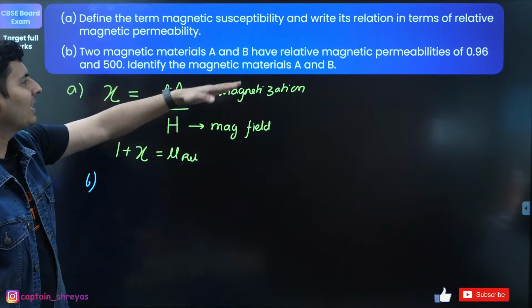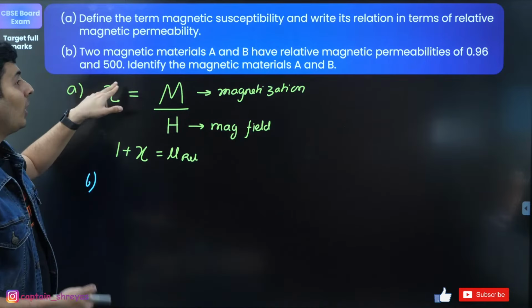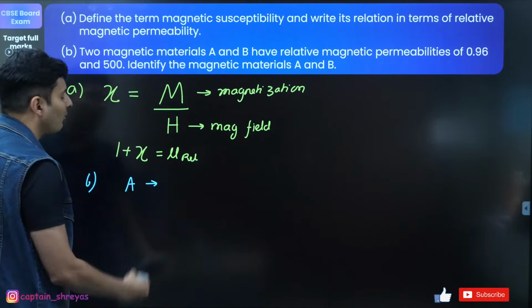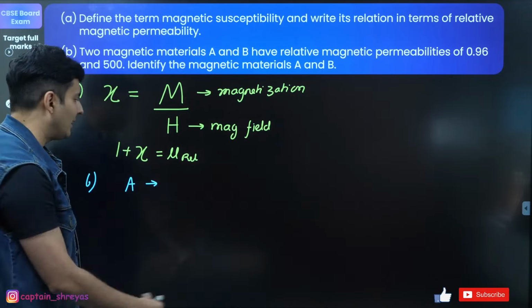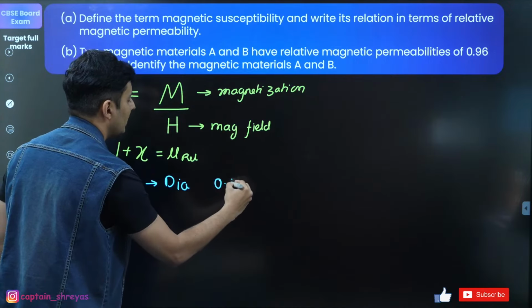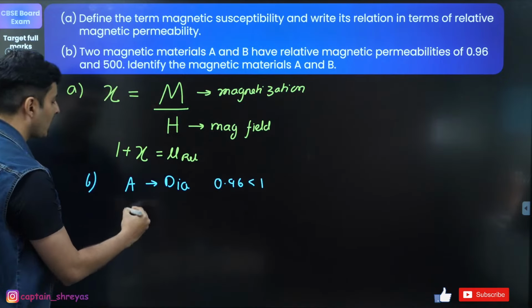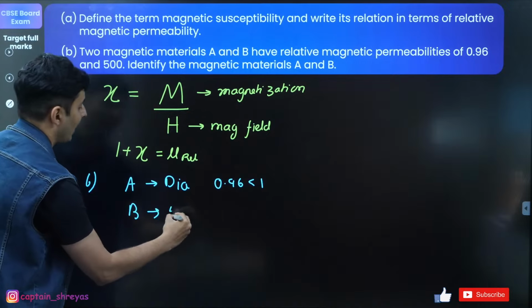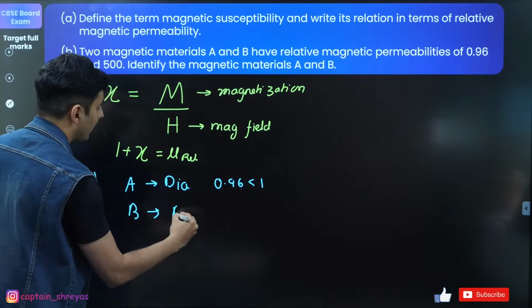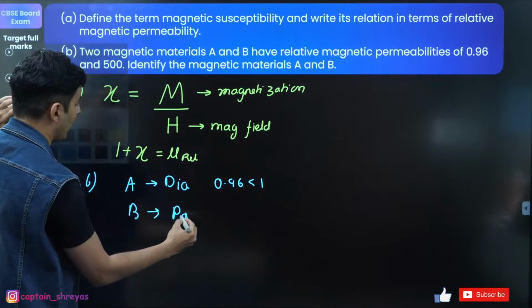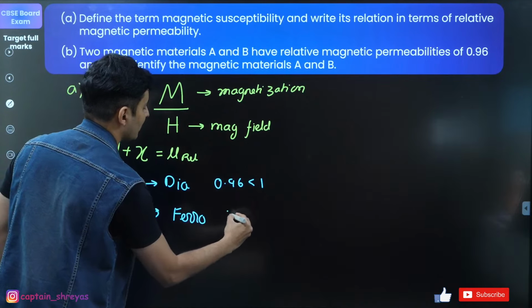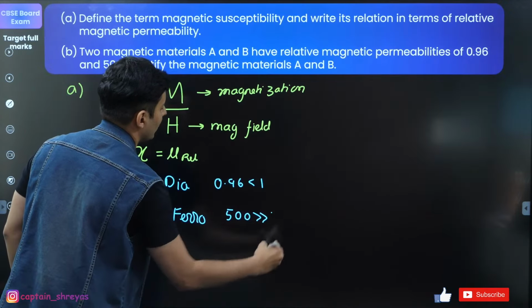Two magnetic materials have permeabilities 0.96 and 500. What are the materials A and B? A should be which kind of material? Because it is less than 1, obviously, it should be diamagnetic because 0.96 is less than 1. B, what is it? 500, guys. So 500 definitely means it is ferromagnetic material. It is ferromagnetic material because 500 is much larger than 1.